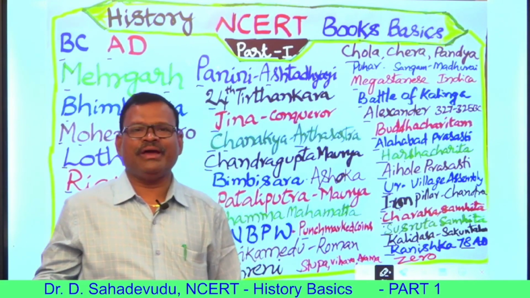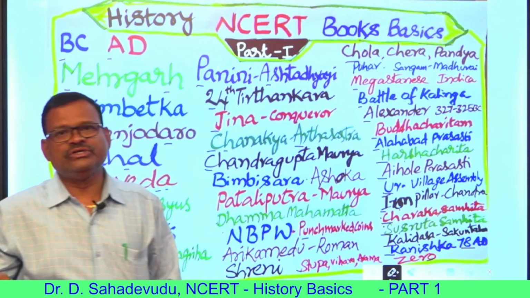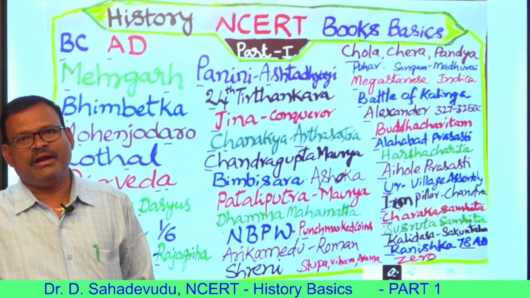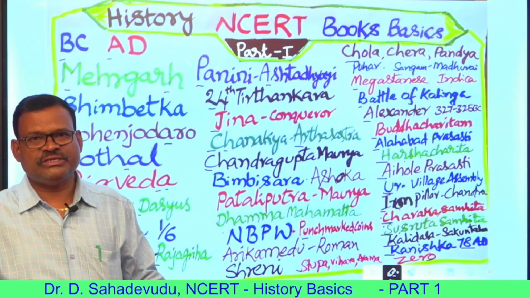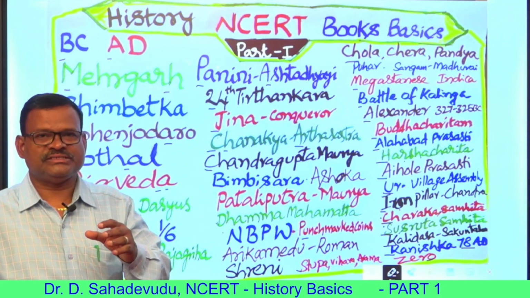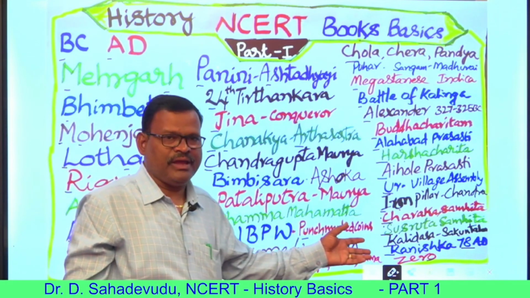Zero was invented by Indians. This zero was introduced to the Arabs and spread to Europeans in medieval eras. Zero has a prominent place in mathematical processes. So zero was invented by Indians.